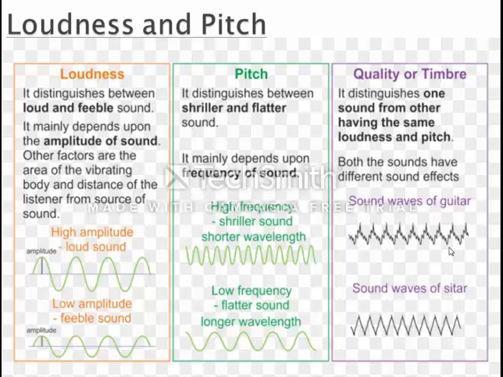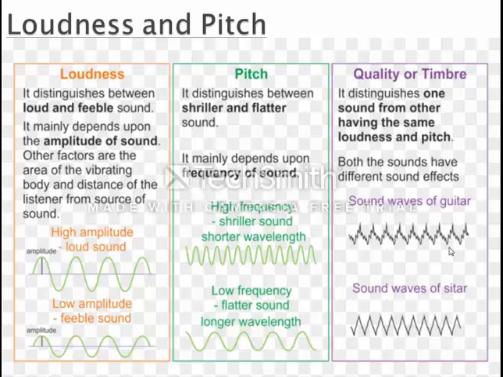These are the characteristics of sound. First is loudness, which depends on the amplitude. If amplitude is more, loudness will be more, and if amplitude is less, loudness will be less.